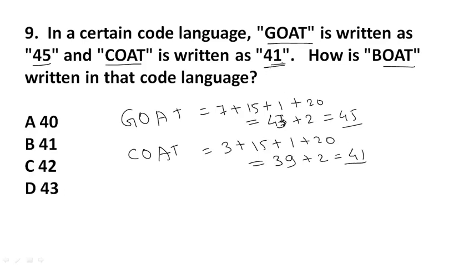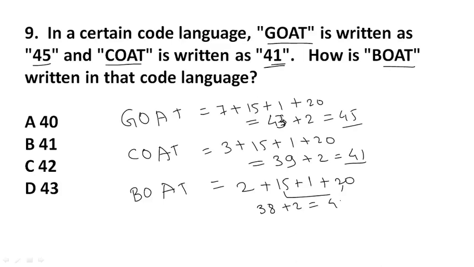Like this, we have to find BOAT: B is 2, O is 15, A is 1, T is 20. 15 plus 20 is 35, plus 1 is 36, plus 2 is 38, and plus 2 is equal to 40. So the first option is correct.